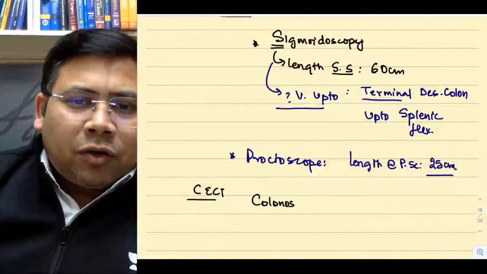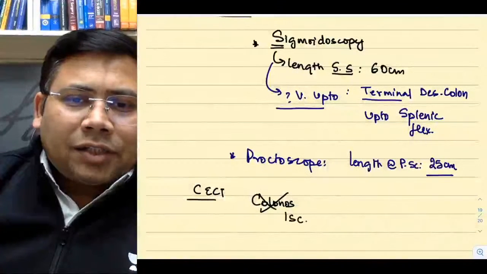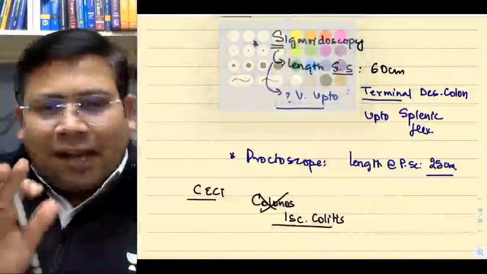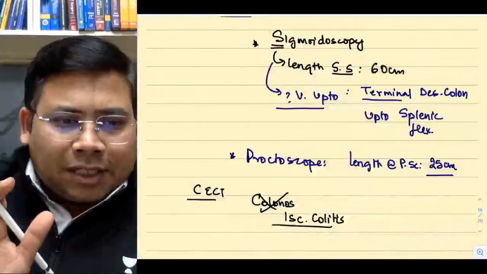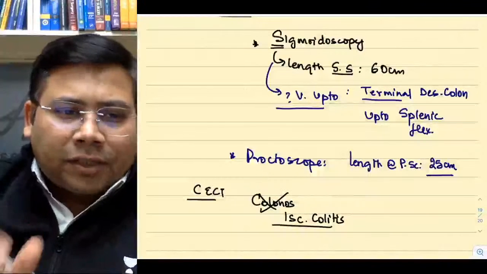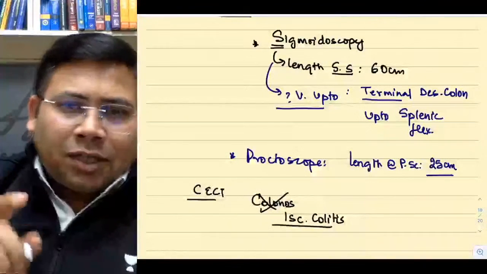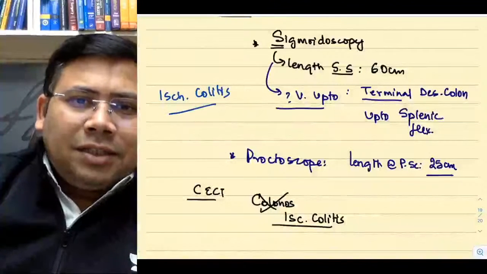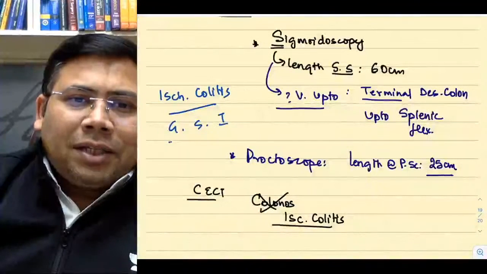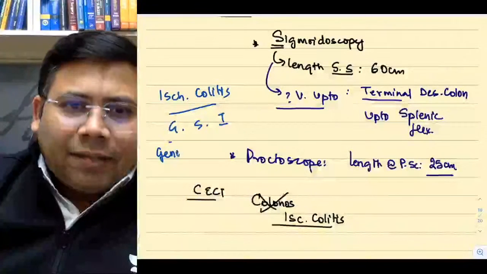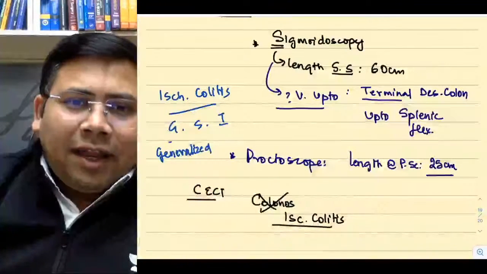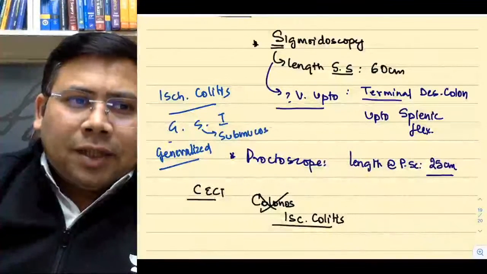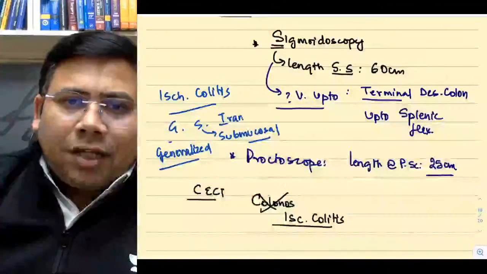Colonoscopy is absolutely contraindicated for ischemic colitis. CT scan is sufficient to diagnose ischemic colitis. Colonoscopy, do you know why? Because there are three types of ischemic colitis: GST. Remember, G stands for generalized, S for submucosal, and T for transmural.